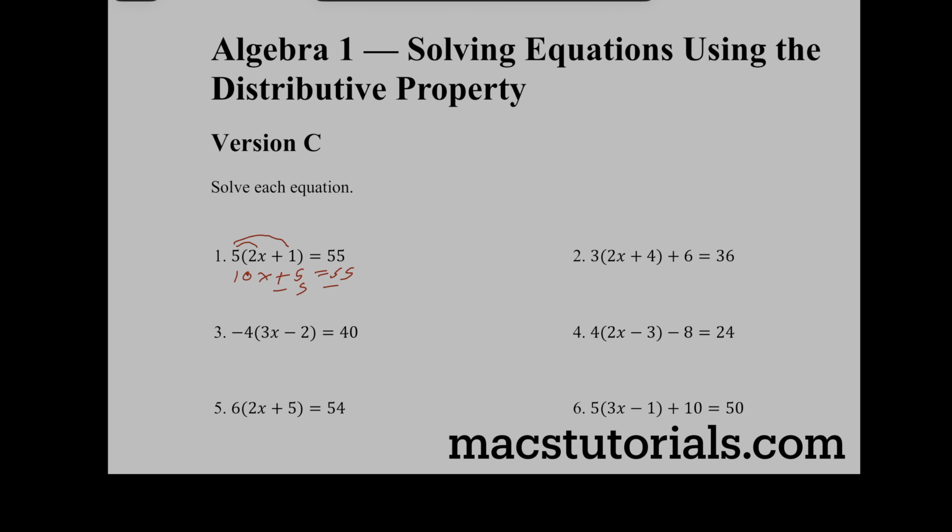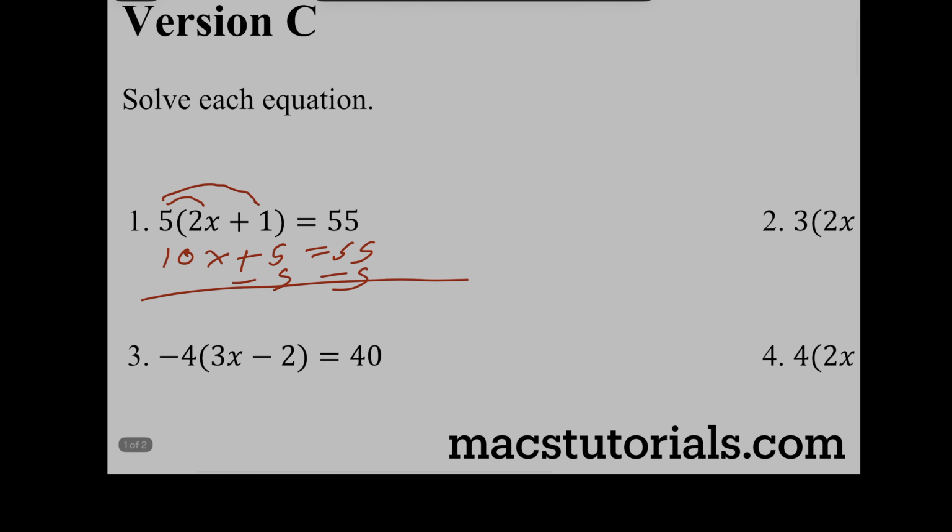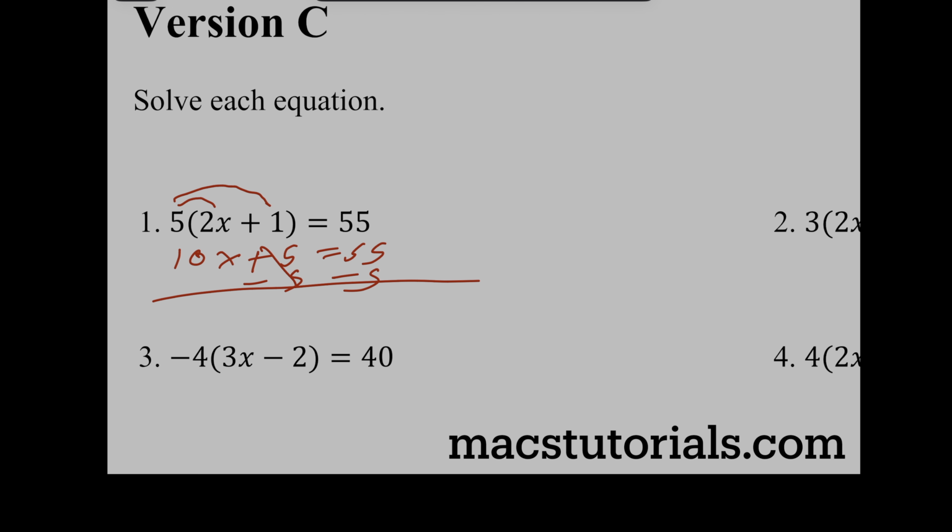Now I'm just going to subtract 5 from both sides. Maybe I'll zoom up a little bit. They go away. I'm going to get 10x equals 50. Well, just divide by 10. I get x equals 5.